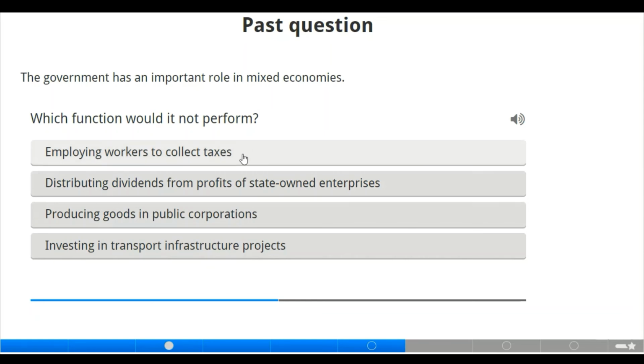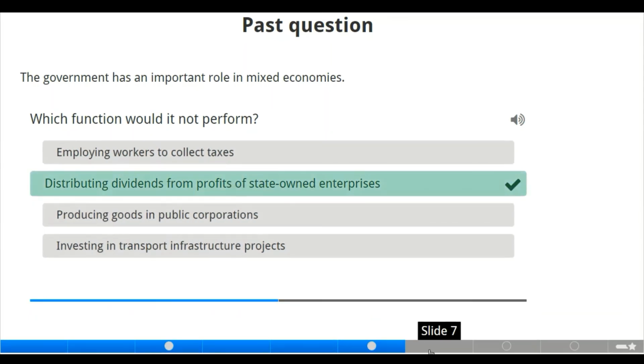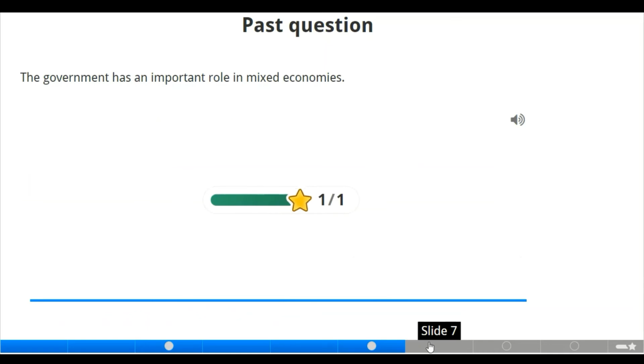Of course, government might employ workers to collect tax. Government produce public good also. They also invest in infrastructure. Of course, distributing dividend from profit of state-owned enterprise is not a function of government in mixed economy.